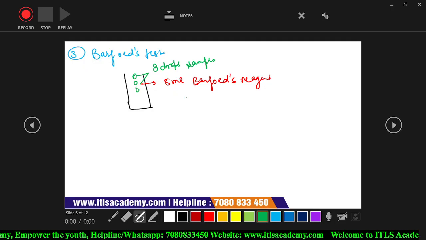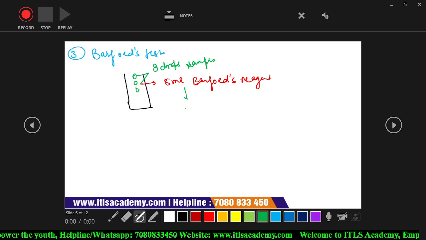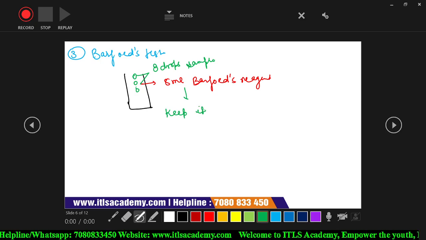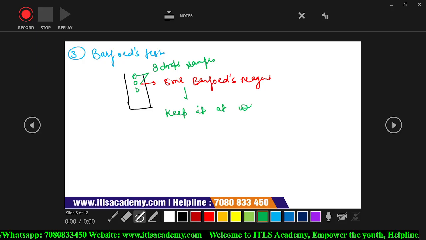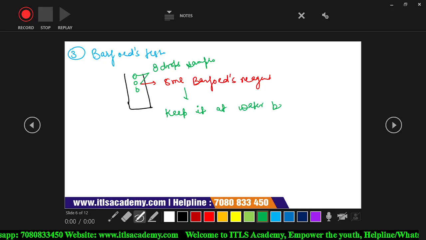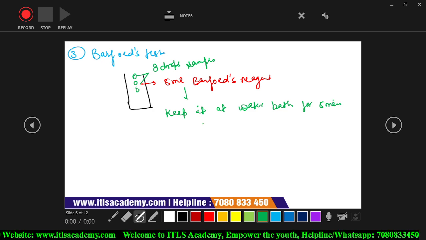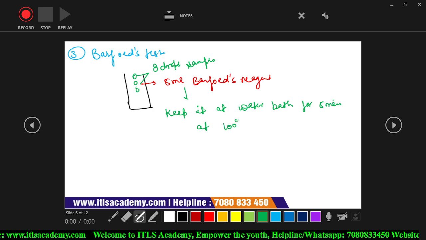Then after that we keep it in a water bath for at least 5 minutes at 100 degrees Celsius.